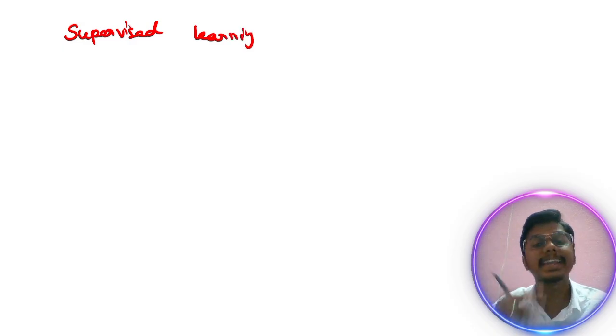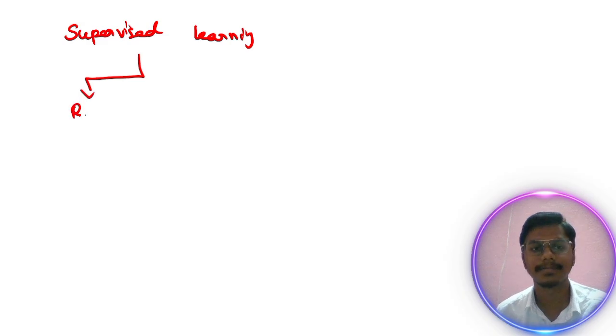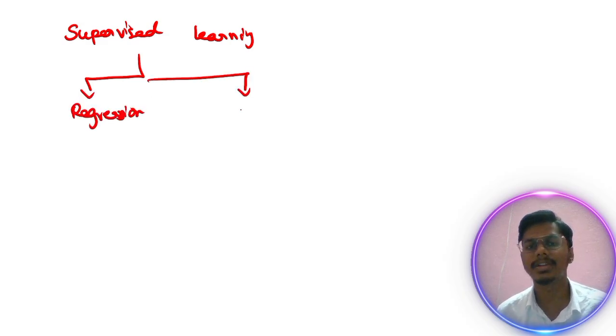In today's agenda, let's discuss supervised learning. Later, in later sessions, we will discuss the others. Supervised learning can be categorized into two types. The first type is called regression, and the second type is classification.